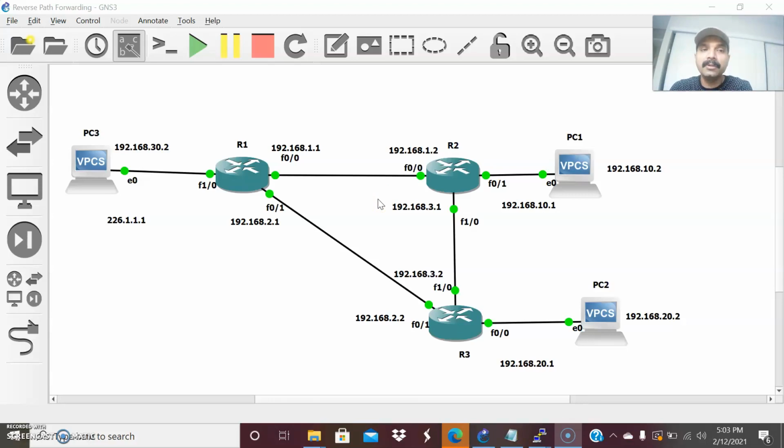Today the topic I'm going to discuss is reverse path forwarding. This works in PIM dense mode scenario. This is an architecture where I connected R1, R2, R3. To R1 the source is PC3, and these are the receivers.